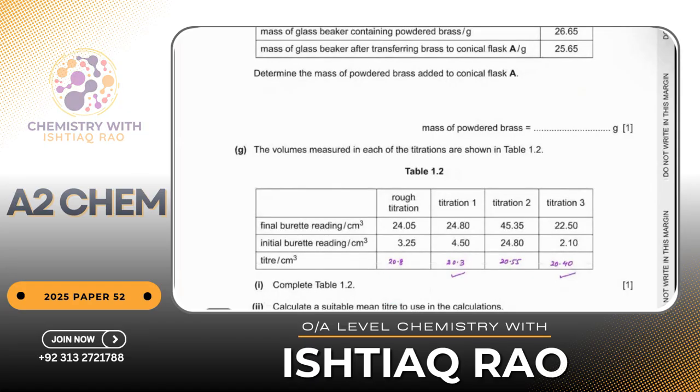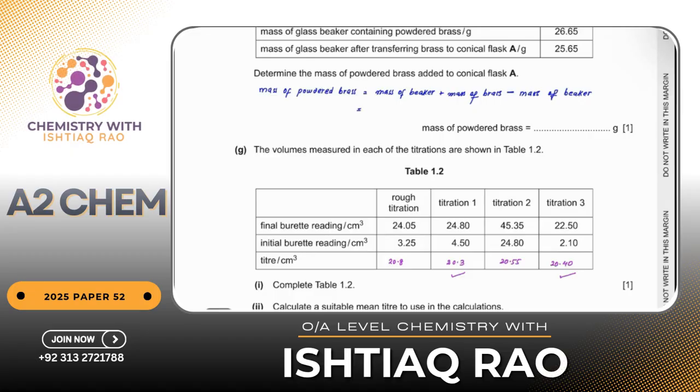So I can say mass of powdered brass is equal to mass of beaker plus brass minus mass of beaker.